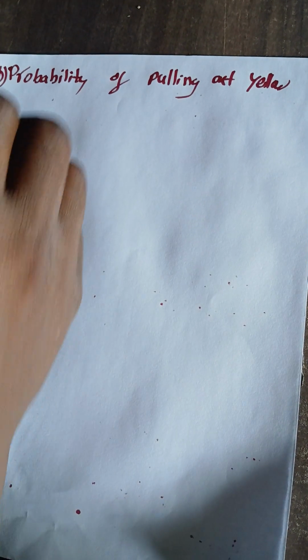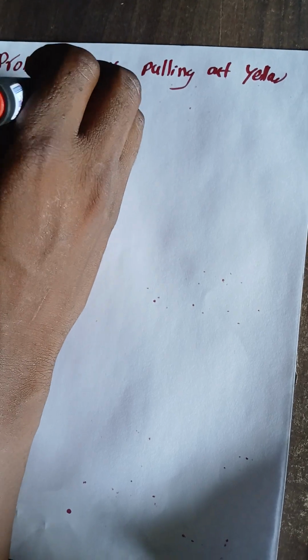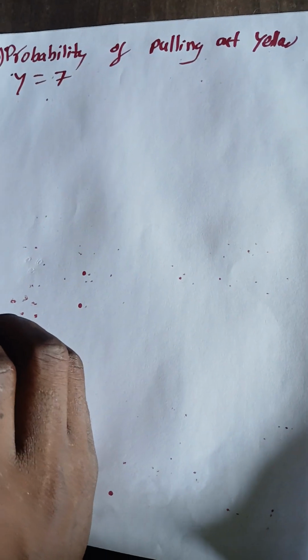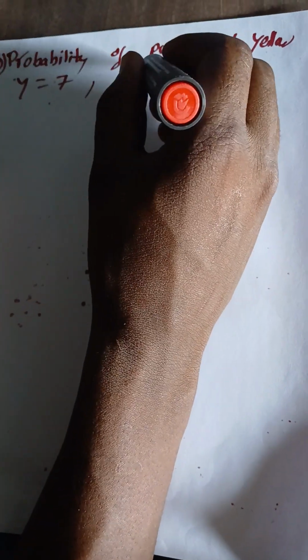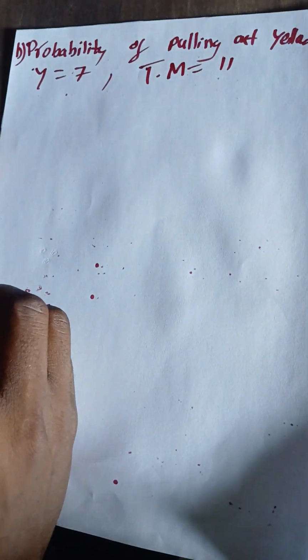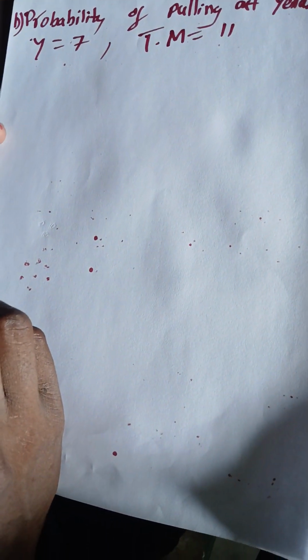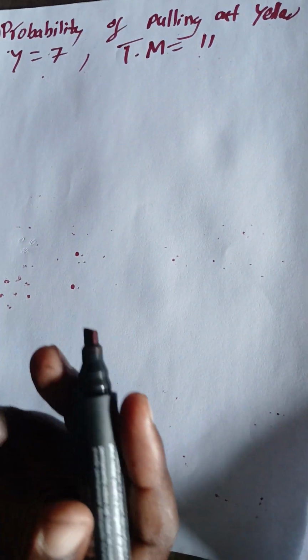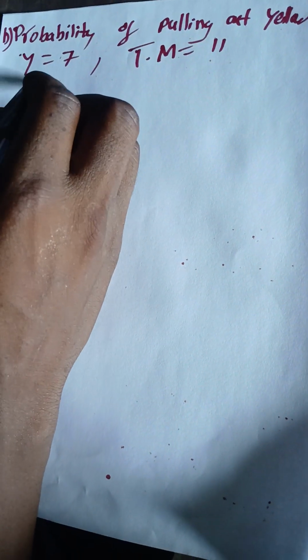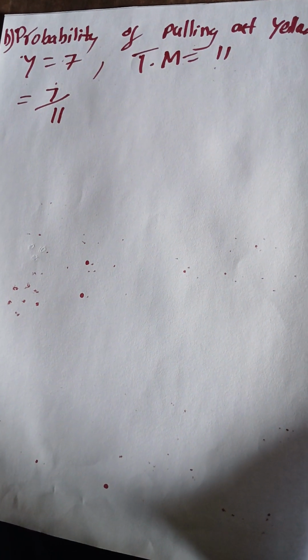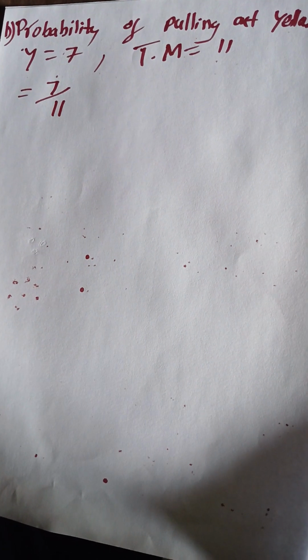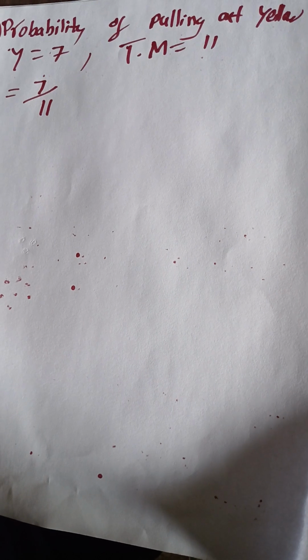So we ask ourselves, what is the number of yellow marbles in that bag? We know very well in that bag, yellow marbles, we have 7. Good. That is the first thing. Then the total number of marbles in that bag, we had 11. Good. So the probability of pulling out the yellow marble will be 7 over 11. Good. So you will apply the same knowledge as you go down. There's nothing new, and you will understand.